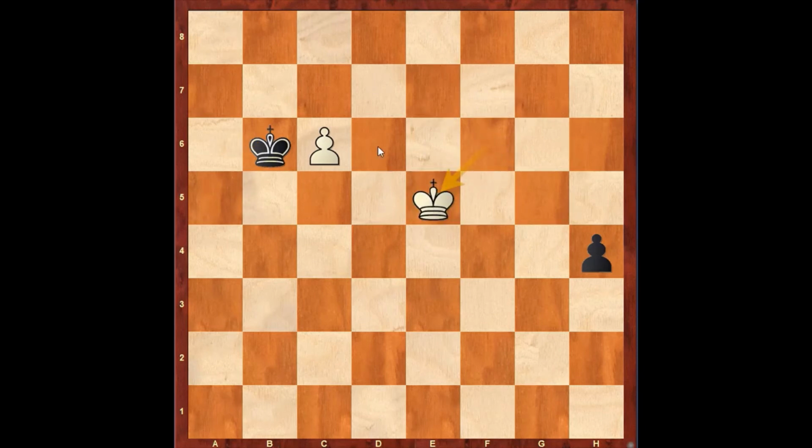Again, threatening to play king to d6 to escort this pawn all the way to c8 while keeping an eye on the pawn on h4. Notice that the white king is just one step away from the square of the pawn.